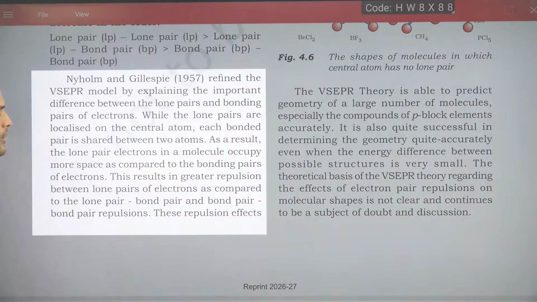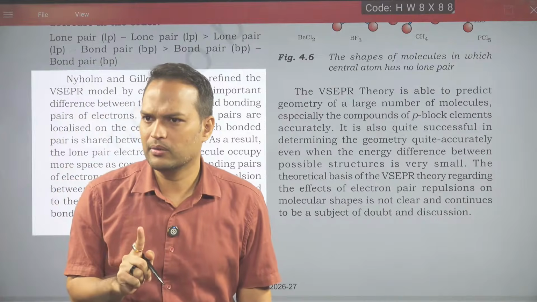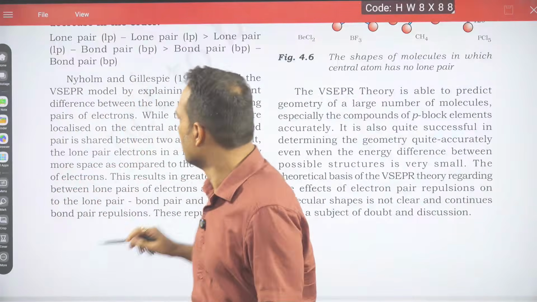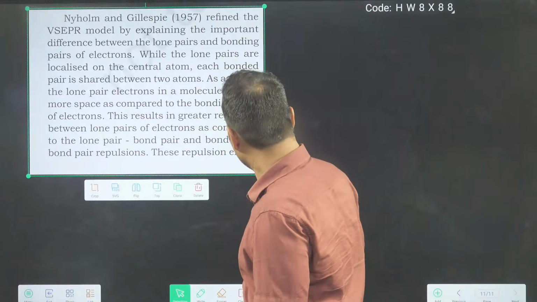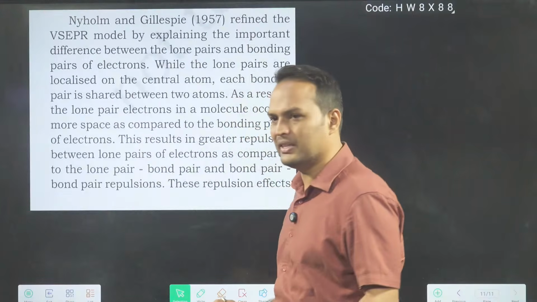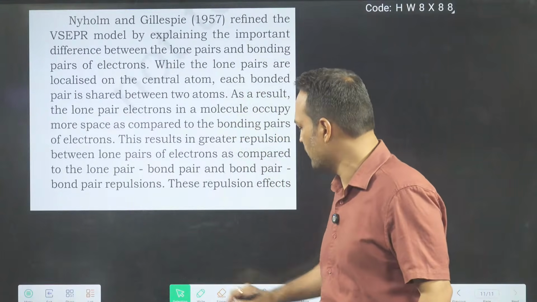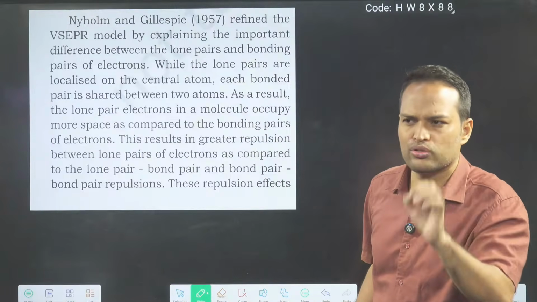ठीक है ना? So this you don't have to write, but you have to read. ठीक है ना? Like मान लो अगर a small question just on the name of the scientist we will frame, एक छोटा सा question.